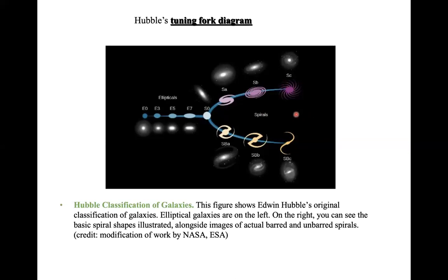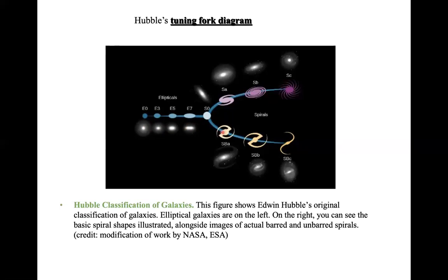And inside this classification, depending on the ellipticity or the elongation of the galaxies, Hubble has classified elliptical galaxies into different categories like E0, E3, E5, E7, like that. And you can see that, for example, if you go to the E0 galaxies, E0s are less elongated compared to E7. E7 has a high ellipticity, right?